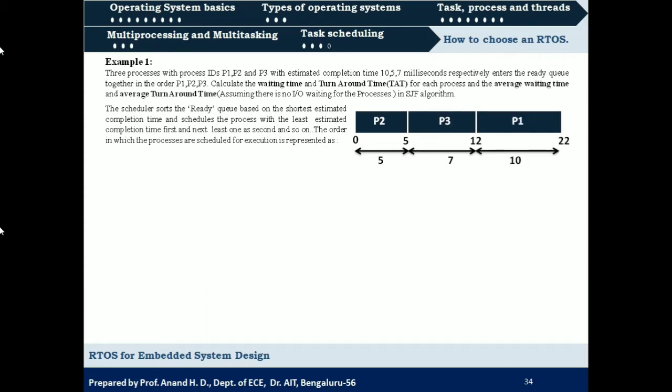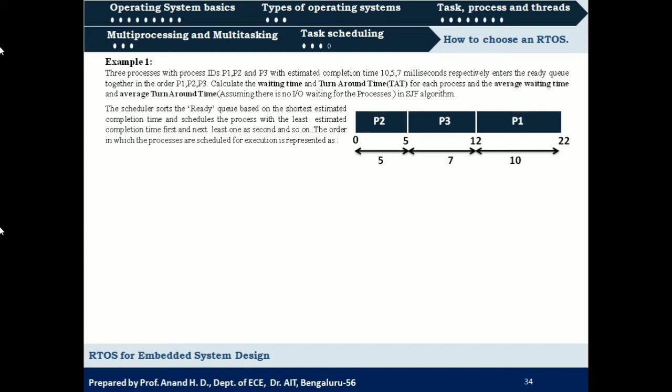Okay, so first P2 will be scheduled for execution. It is going to execute for 5 milliseconds. Next P3 will be scheduled for execution, so it will execute for the next 7 milliseconds, and next P1 will be scheduled for execution and it is going to execute for the next 10 milliseconds, right? So now we need to calculate the waiting time.